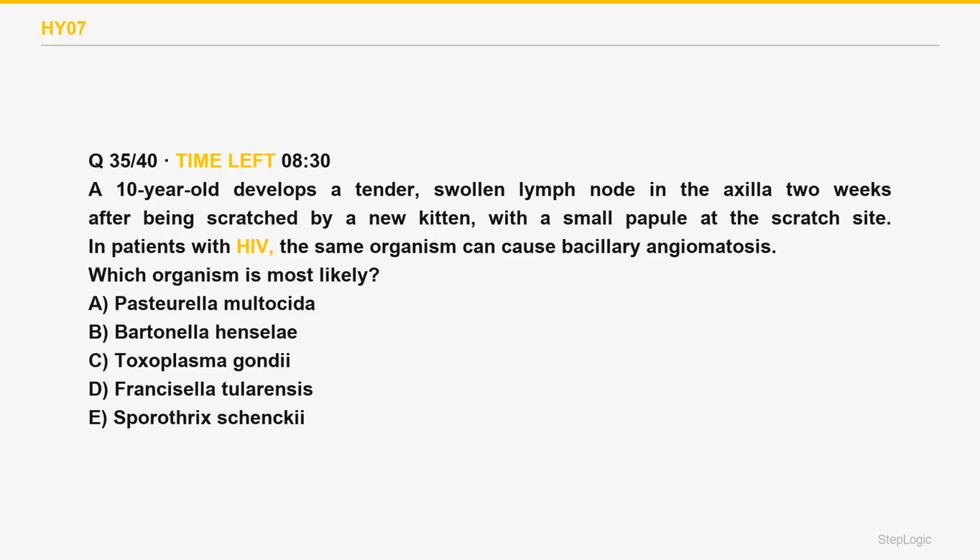Which organism is most likely? A 10-year-old develops a tender, swollen lymph node in the axilla 2 weeks after being scratched by a new kitten, with a small papule at the scratch site. In patients with HIV, the same organism can cause bacillary angiomatosis. Read the command, identify the organism. Regional adenopathy weeks after a kitten scratch plus bacillary angiomatosis in HIV is Bartonella henselae.